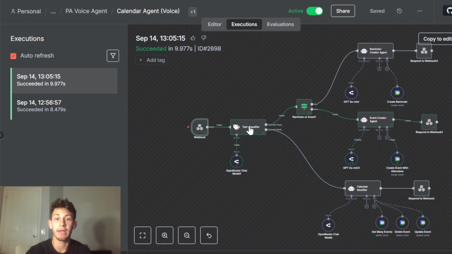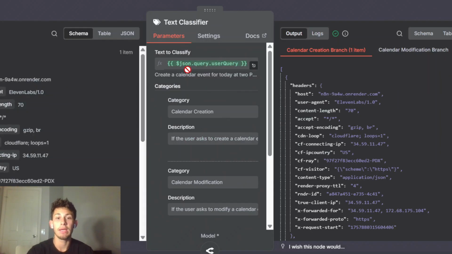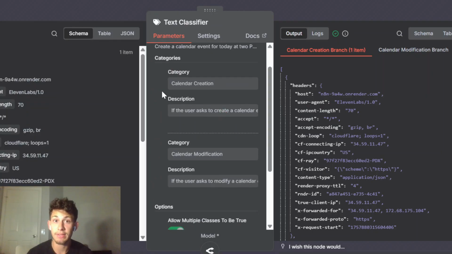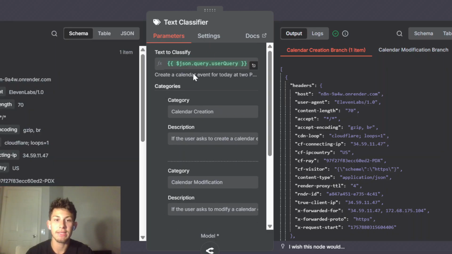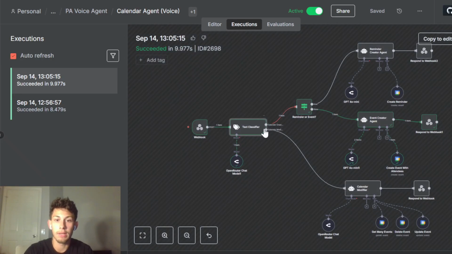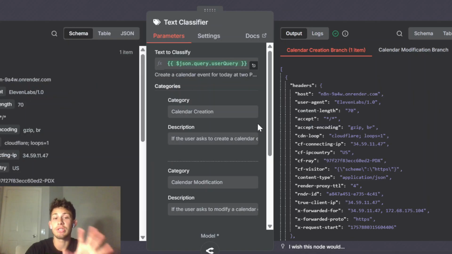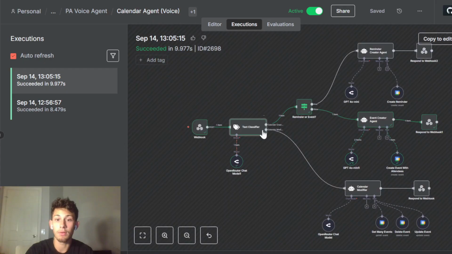We're going to classify with this text classifier right here. It classifies the user query into two categories. One is a calendar creation event, so if the user query says to create something, it's going to go down this route. If you're just modifying an event, it's going to go on this bottom route.